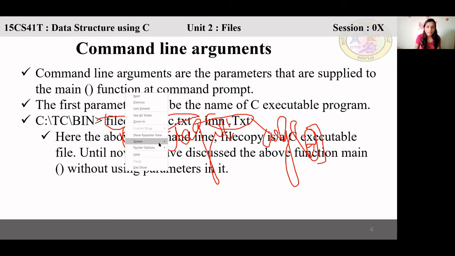Yes, ma'am. There, you got disconnected. So how many? What is the argc? 1, 2, 3.